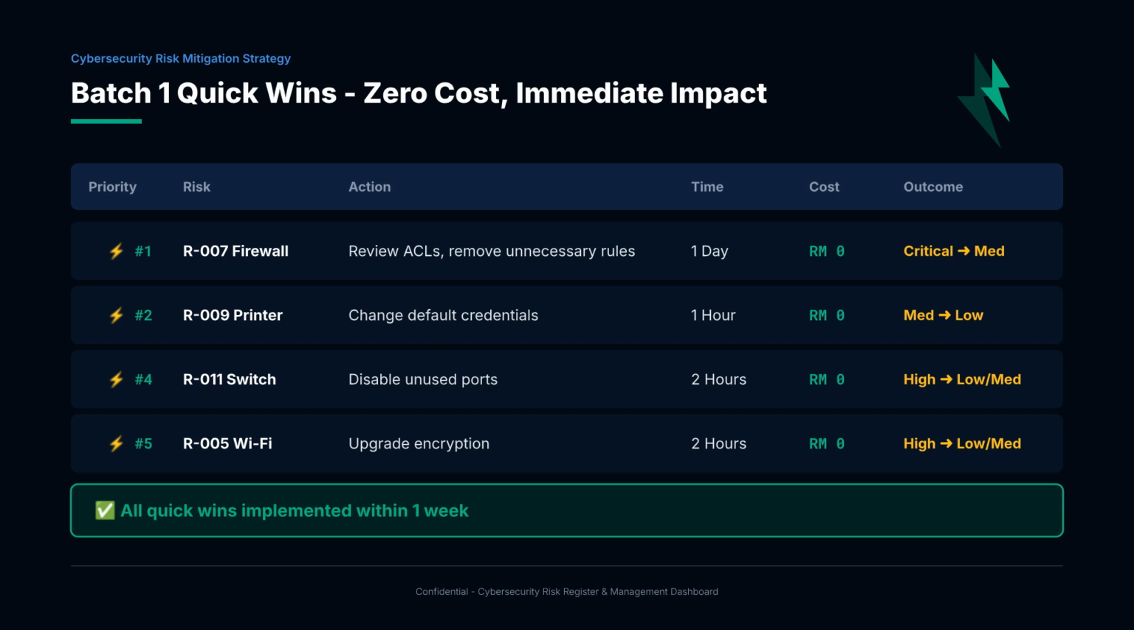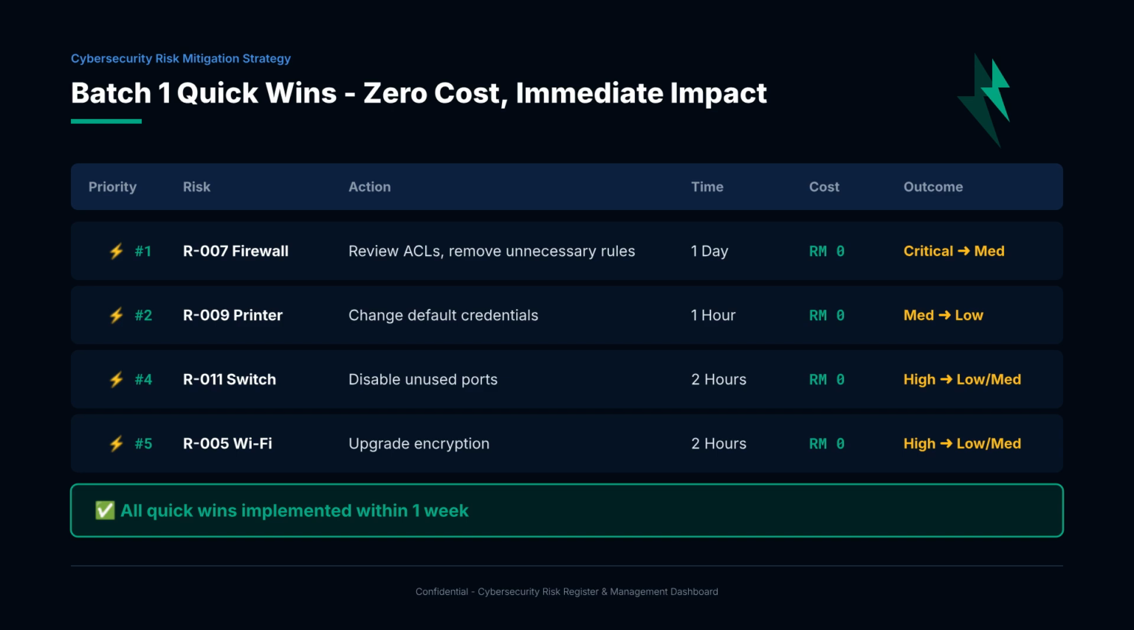Let's summarize our Batch 1 quick wins. Number 1, R007 Firewall: review ACLs and remove rules. 1 day, RM0, critical to medium. Number 2, R009 Printer: change default credentials. 1 hour, RM0, medium to low.